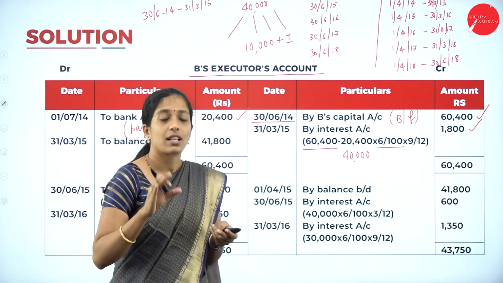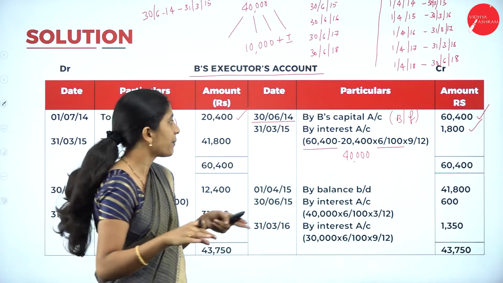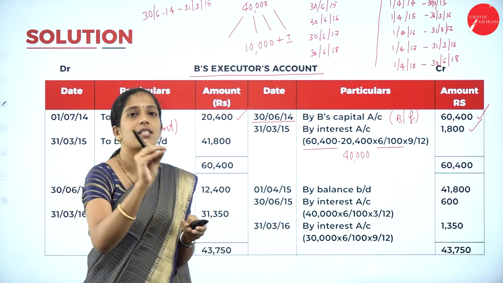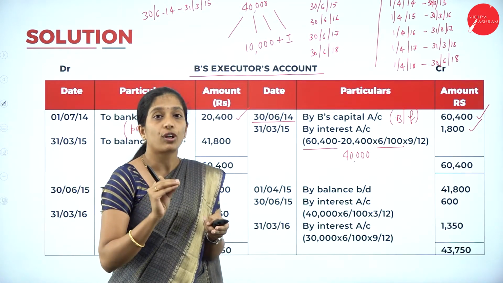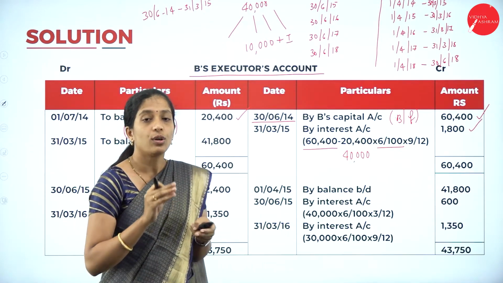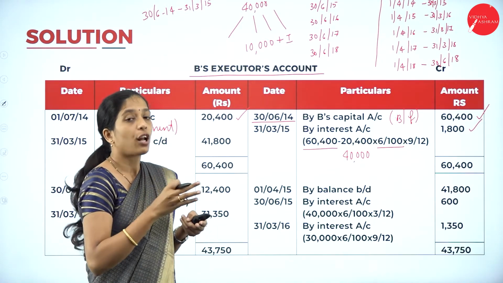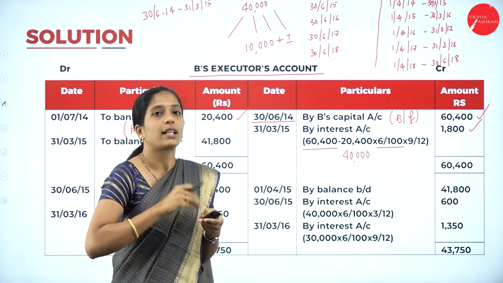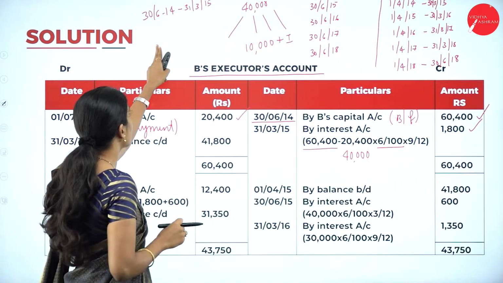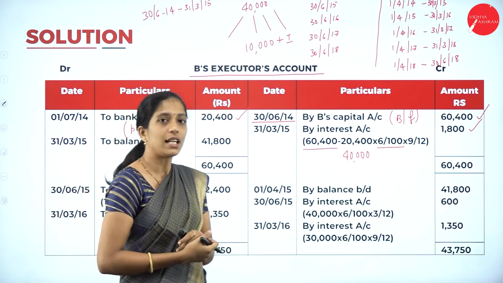This is for the first year, but in the first year he will not make the payment of the remaining amount. He will not make the installment amount. So we'll just calculate interest. So 60,400 minus 20,400, the remaining installment amount is 40,000. 40,000 into what is the percentage of interest? 6% into for how many months? That is for 9 months. Clear? That is from the date of death till the end of financial year. 9 divided by 12. So I'll get 1,800.